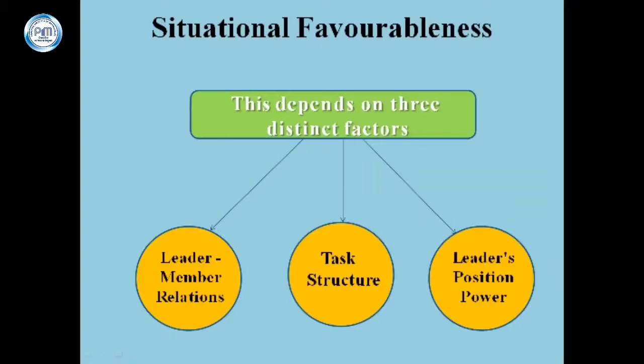Second is task structure. This refers to the type of task you are doing, clear and structured or unstructured. Unstructured tasks, where the team and leader have little knowledge of how to achieve them, are viewed as unfavorable.